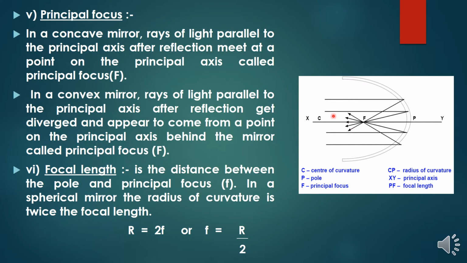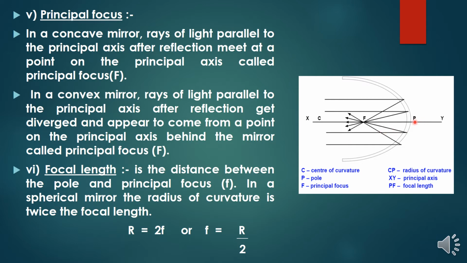Now you can understand that in a concave mirror, the rays converge and focus in front of the mirror. But in a convex mirror, the rays diverge on the other side of the mirror, so the principal focus is behind the mirror. This is the difference between convex and concave mirrors in terms of the principal focus. And we have one more thing, the focal length. The focal length is the distance between the pole and the principal focus.